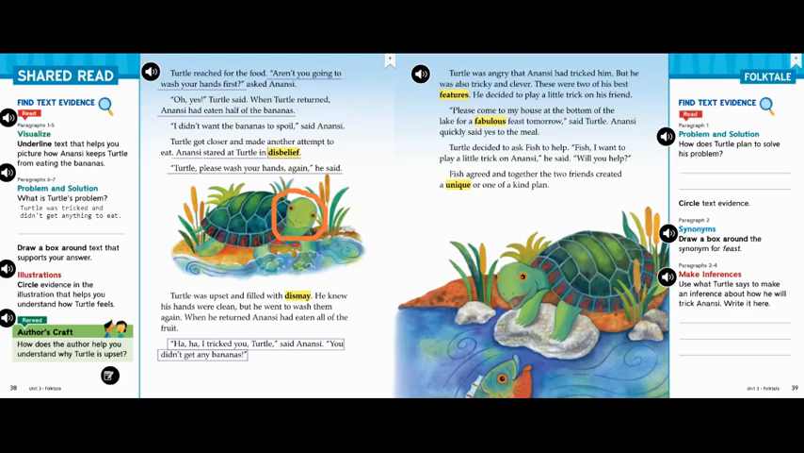Hi, third grade! We are back with our shared read folktale called Anansi Learns a Lesson. Yesterday, we read the first half of the story where we learned about Turtle and that he had some problems. His first problem was that he was hungry, and then later his problem was that he got tricked by Anansi the spider because Anansi didn't want to share his bananas. Well, today we're going to read the second half of the story, and we're going to learn what Turtle's response was to being tricked by the spider.